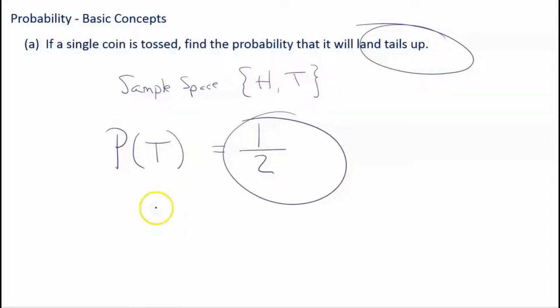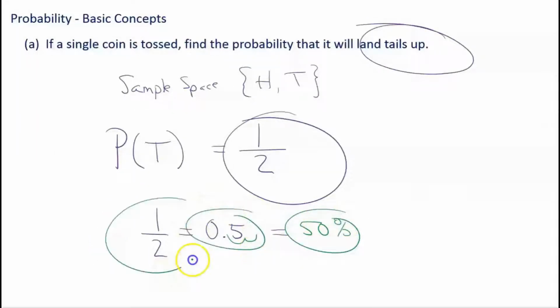As a matter of fact, you know these things, 1/2, if I change that to a decimal, that's 0.5, right? 1 divided by 2 is 0.5. If I change that to a percent, remember you move the decimal 2 places to the right. So 1, 2, that would give me 50%. All of those things mean exactly the same thing. I prefer the fraction unless it says your answer should be in decimal form. So that's our very first probability question.